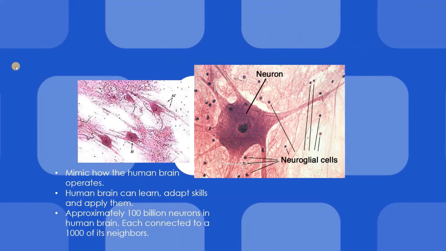So our end target is that we want to mimic the functioning of a human brain. And the human brain is biological, right? So we need to learn the biology behind it as well. So let's talk about it in short.